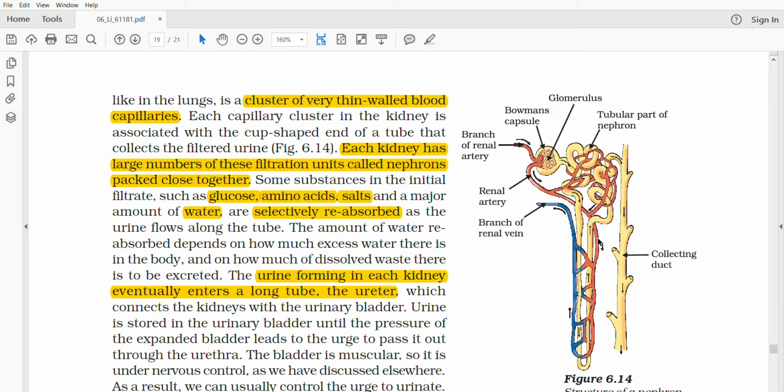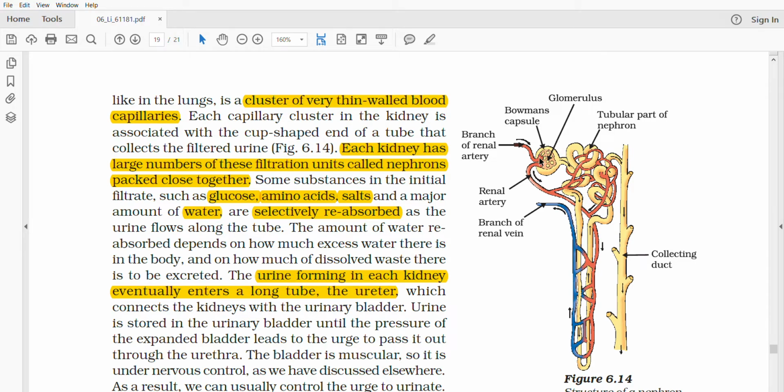And if there are toxins or nitrogen or salts present in the blood capillaries, those also go inside the nephron. That means whatever is needed by our body will go inside the renal artery. So the exchange process takes place here also.